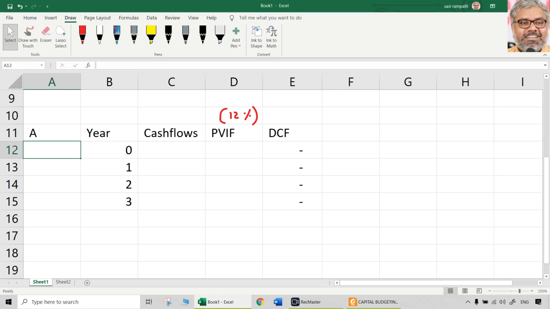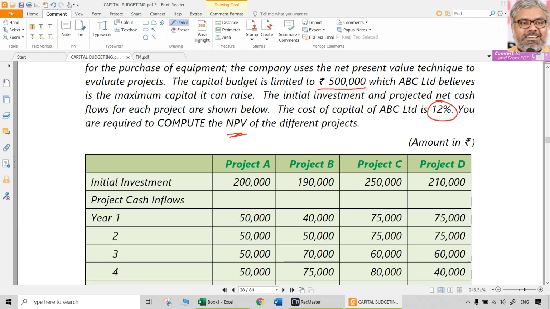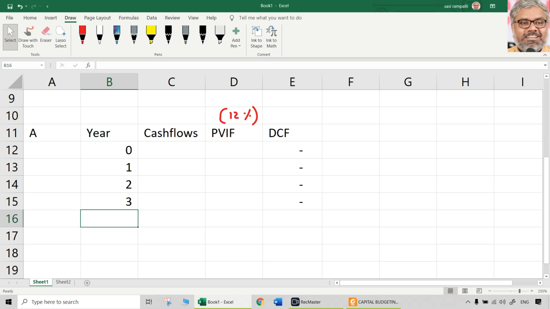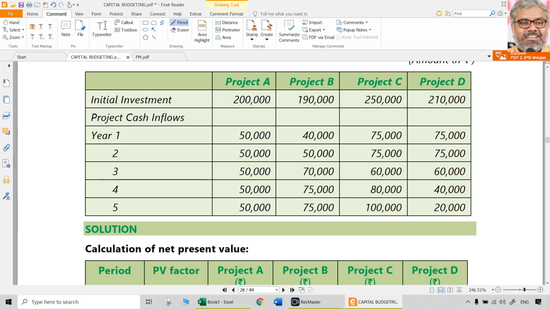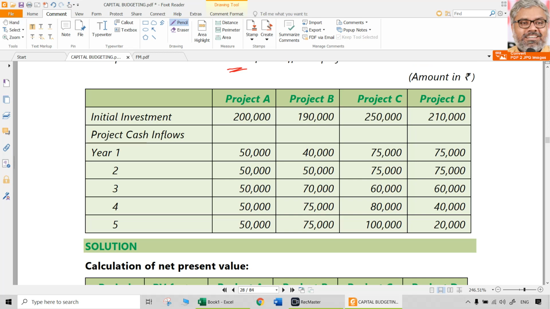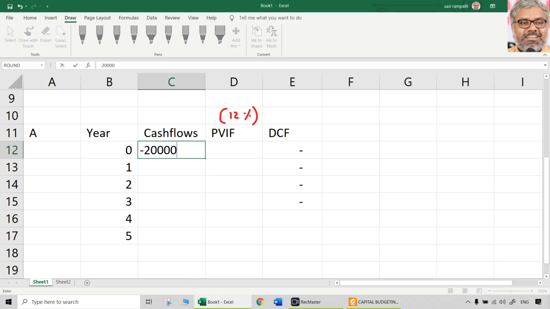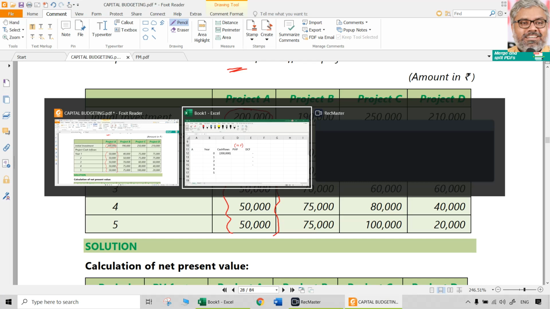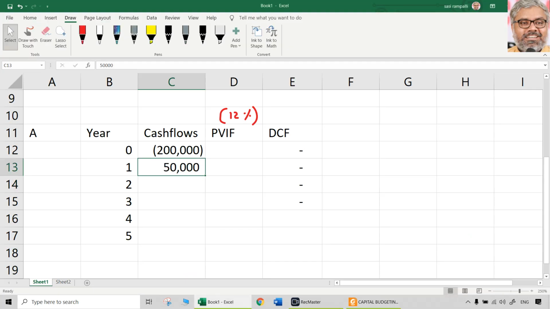Project A first. So here 0, 1, 2, 3, 4, 5. 5 years are there. First, simply what you have to do is copy paste the cash flows, but understand the sign. It will not necessarily be given in the question itself. You should understand that. Initial investment is outflow. These are all inflows. Both are in different directions. For project A, 2 lakhs is going to be the initial outlay. Later on, 50,000 is going to be the direct